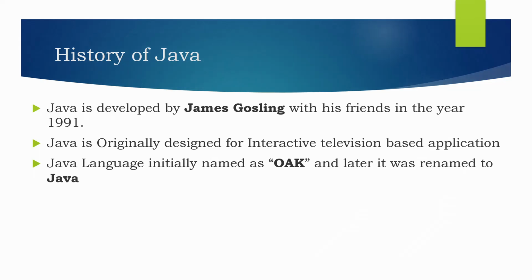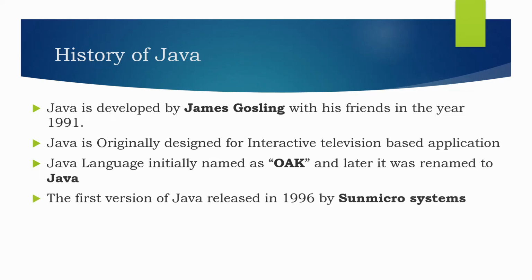The first version of Java was released in January 1996 by Sun Microsystems. Initially, Java was owned and maintained by Sun Microsystems. Later, in the year 2010, Oracle Corporation acquired the Java license. Since then, Oracle has been responsible for maintaining Java.